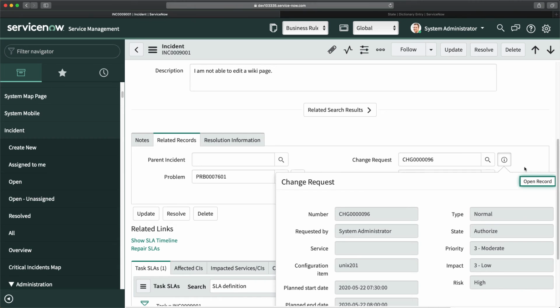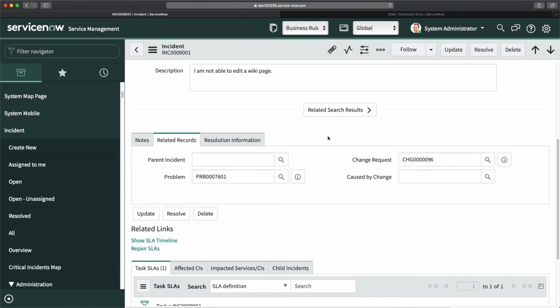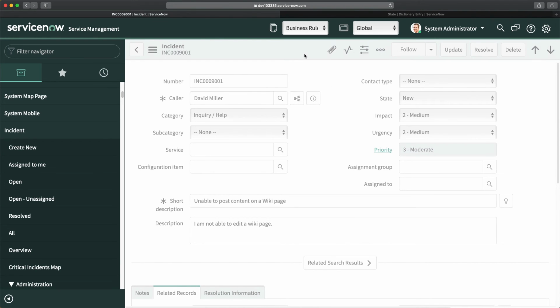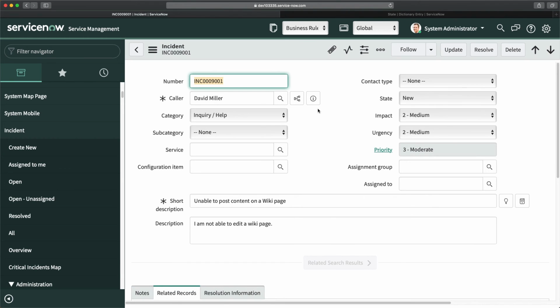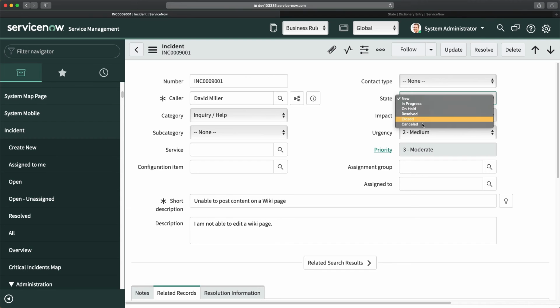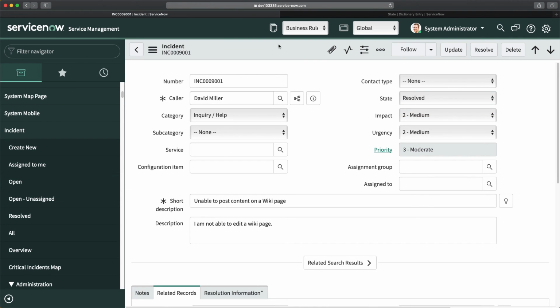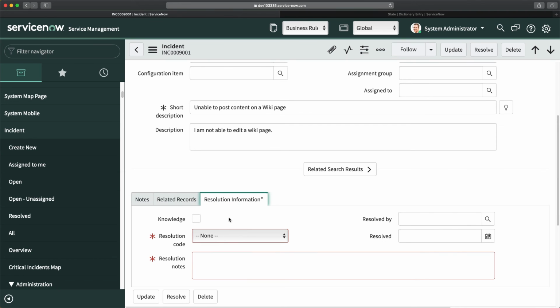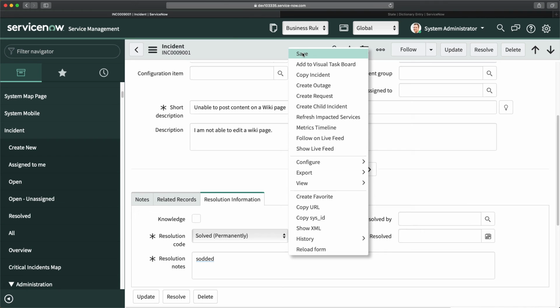It should not be, because I think you should not be able to attach a closed change, but it depends. In that case, I will just save it first. It shouldn't do anything. And now I'm going to resolve it. If I click on save, okay, it is asking me to fill these fields. And now I'm clicking on save.